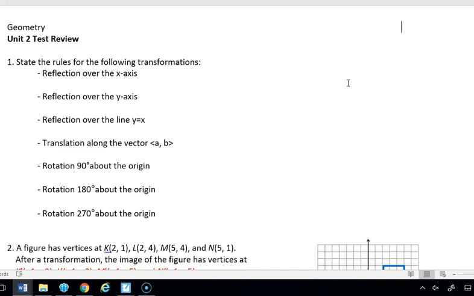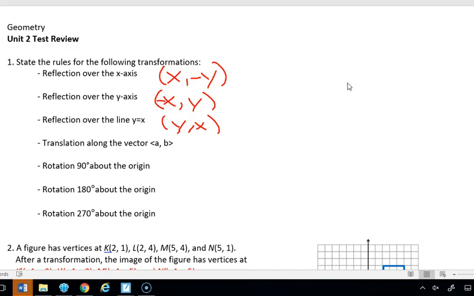Reflection over the x, I always tell my kids it's a change in the y. So this is x, comma, negative y, which means changing the sign of y. Reflection over the y-axis is a change in the x sign. Reflection over the line y is equal to x, they just switch positions.